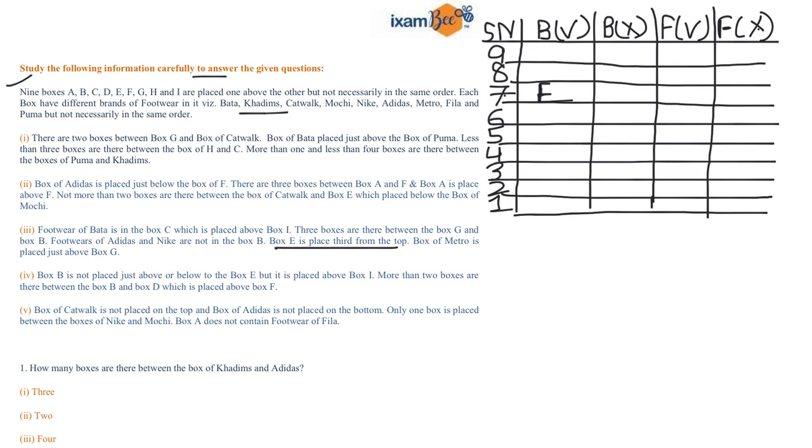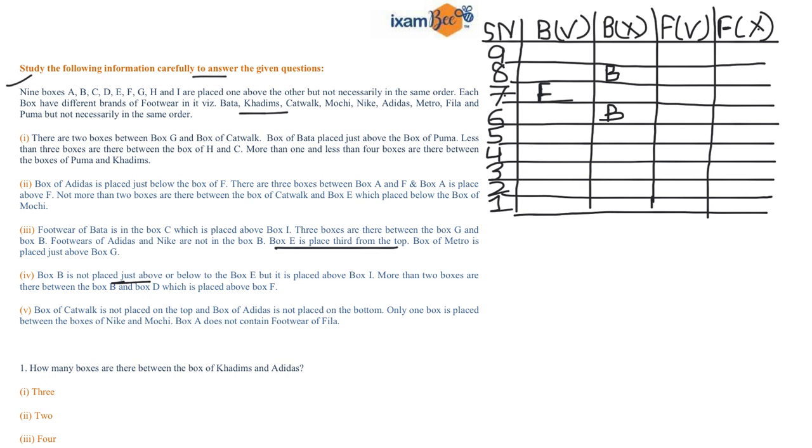In statement number 4, it is given that box B is not placed just above or below box E. That means box B cannot be placed at place number 6 and 8, as place number 7 is already occupied by E. So I am writing a small hint over there that box E cannot be placed over here. Also, box B cannot be placed over here.